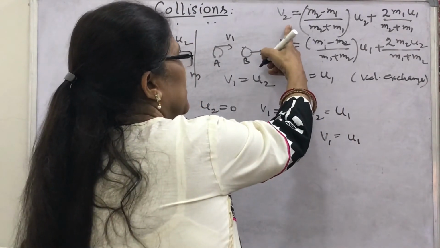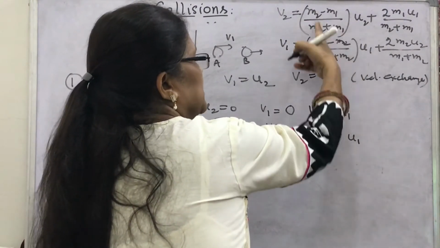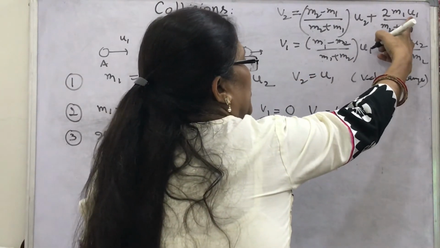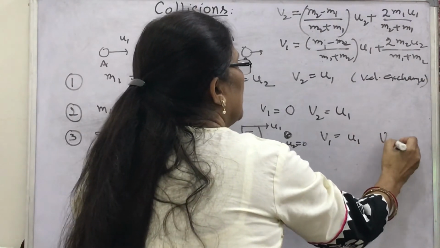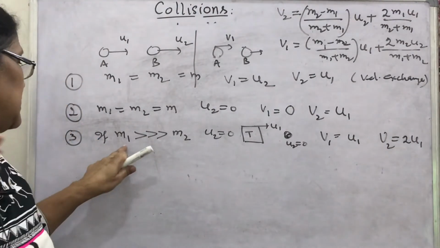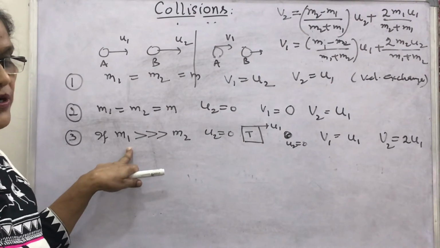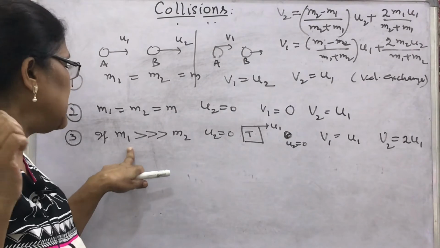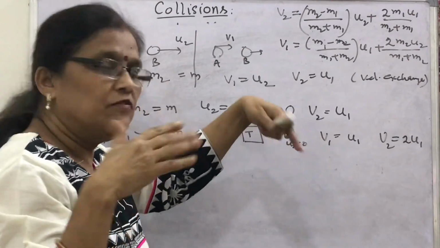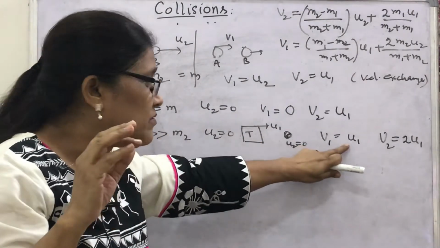What about v2? Look here, this is m2 minus m1 and this is u2, so the first term will be 0 and m2 is neglected again. What will be here? 2u1. So what will be v2? It will be 2u1. This expression says that if m1 is very large as compared to m2, then what happens? The first object continues to move with its own velocity, unaffected. Earlier it was u1, after collision it is u1.